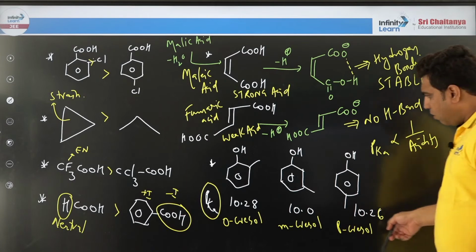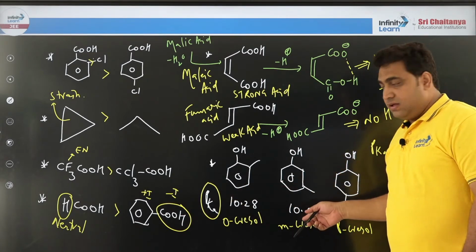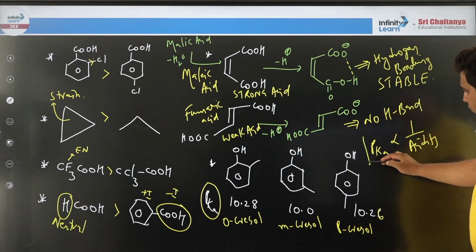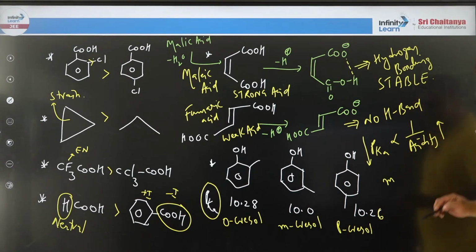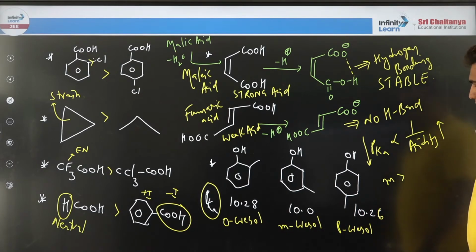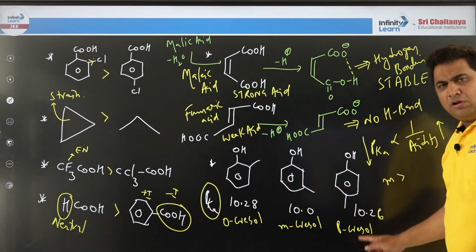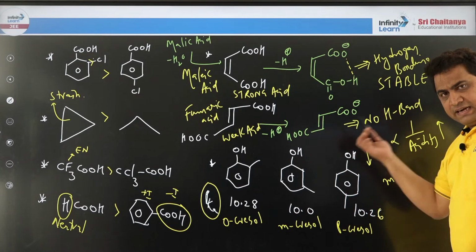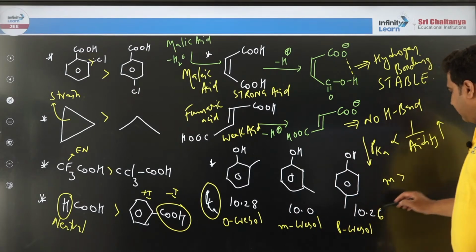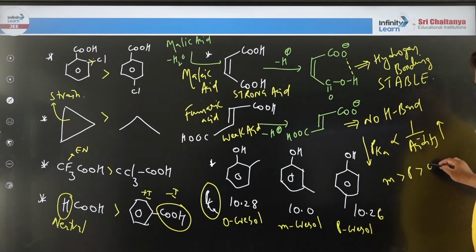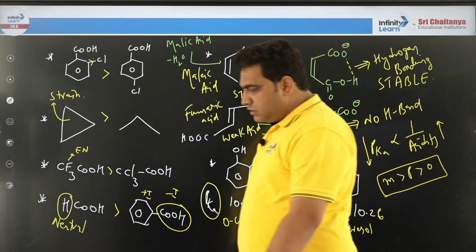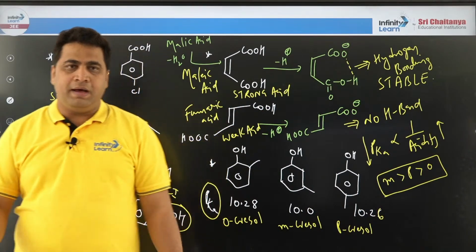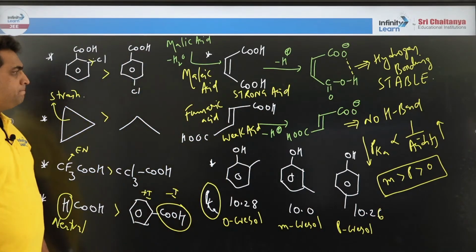So who is having smallest value among these three? Smallest value will have largest acidity, correct? That means metacresol will be more acidic. Now orthocresol and paracresol are almost the same. They differ in the second decimal, but this is the smaller value and next comes your ortho isomer. That means MPO. So whenever cresols are there, you can remember MPO: meta, para and ortho. Got it? Right.